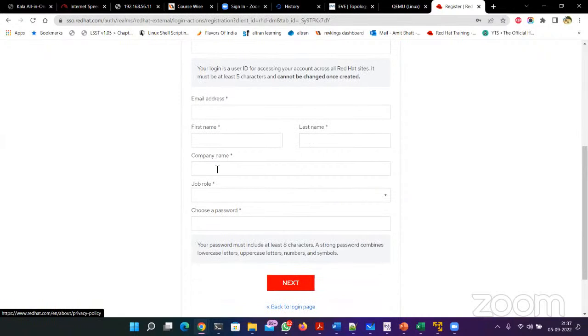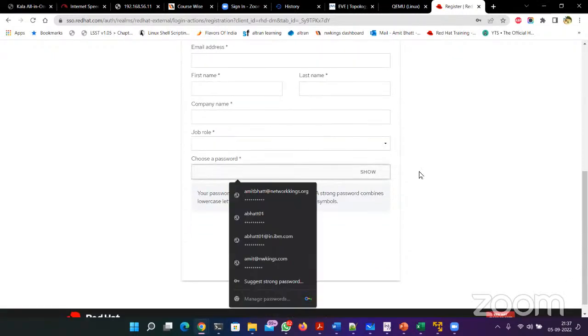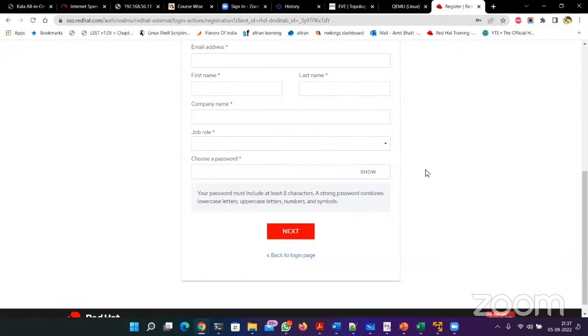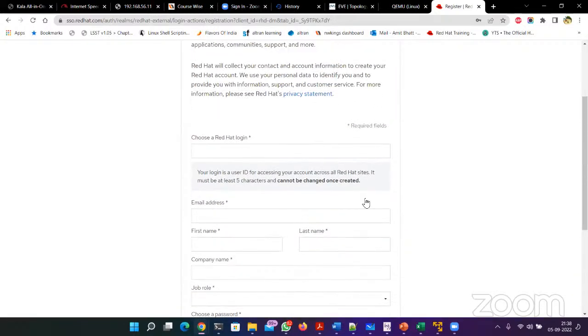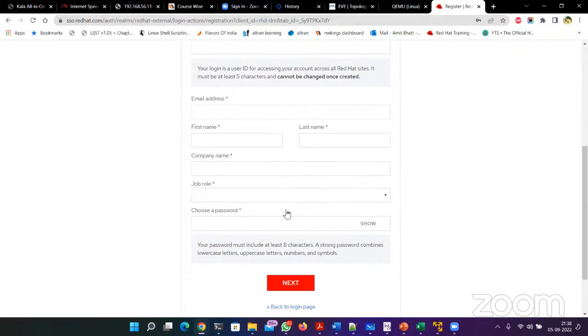In the company field, you can just mention not applicable or NA. For the job role, you can select any job role, choose a strong password, and that's it. When you click next, you will be registered. Just remember your credentials, your Red Hat login and the password, and save it somewhere.